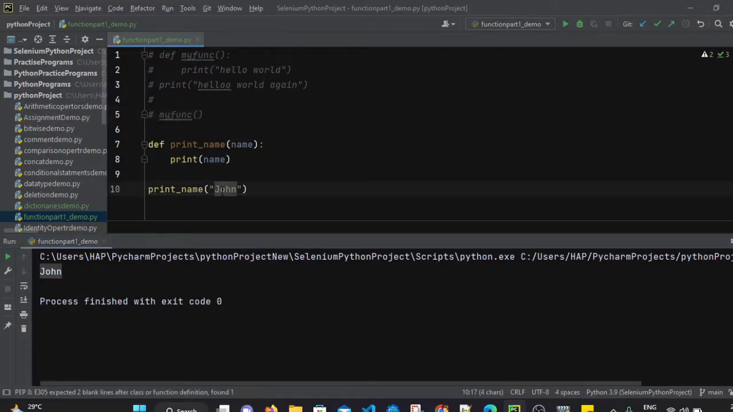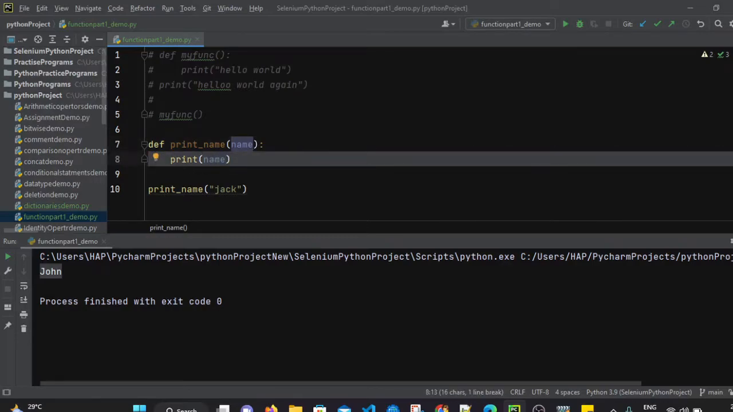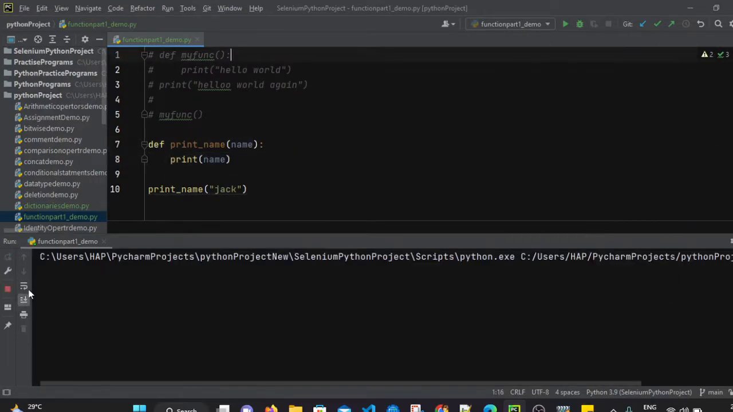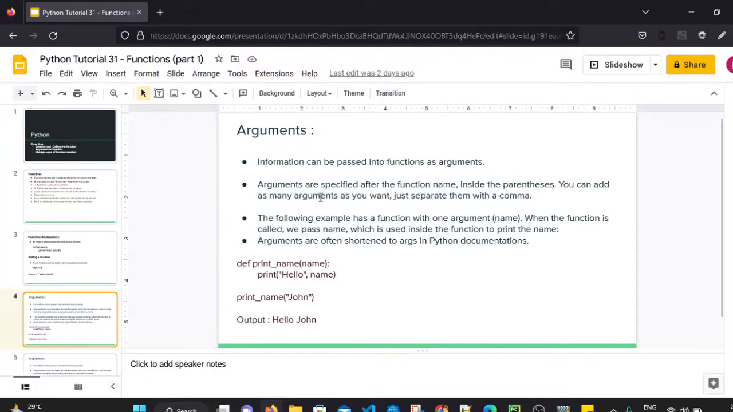If you pass, let's say Jack, so this Jack value is now assigned to name. So whenever we call this function, this Jack value will be assigned to this name and it will be passed into that function and it will print that name Jack. So let's run this file again. So it is printing Jack. So it is known as passing the argument in the function. It is also known as a parameter.